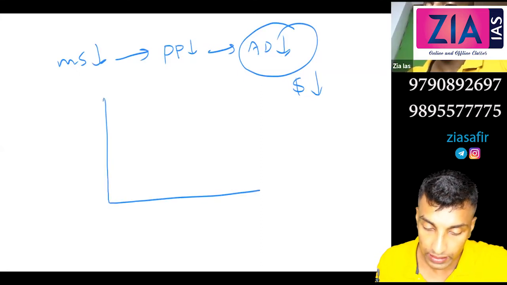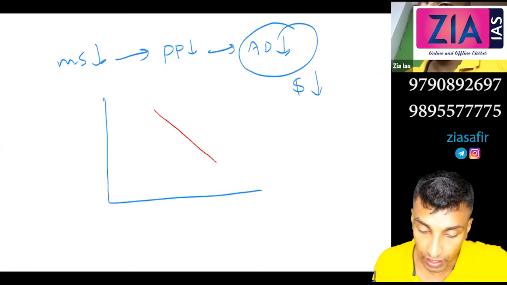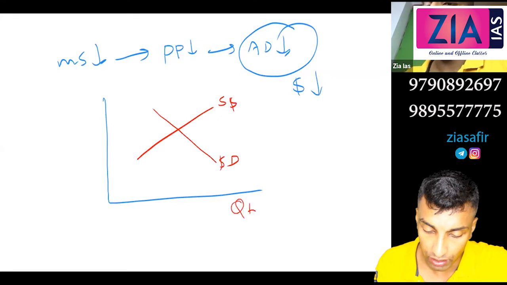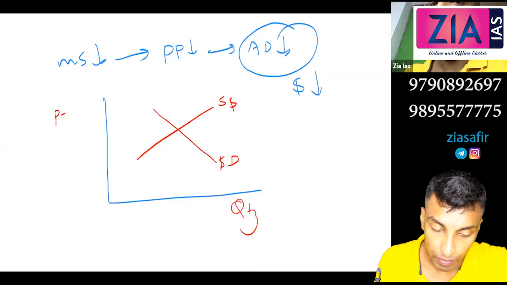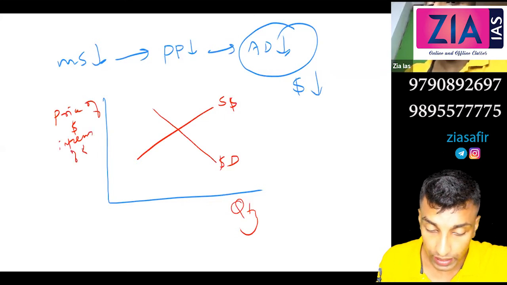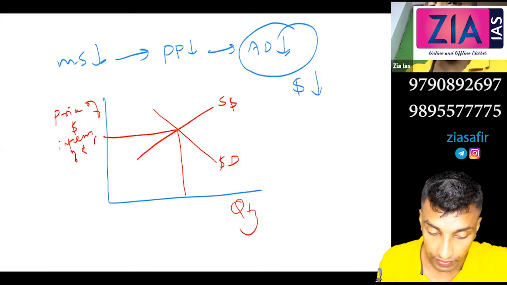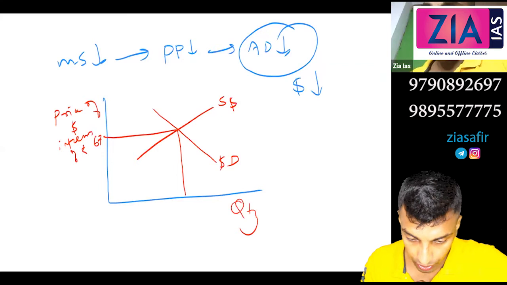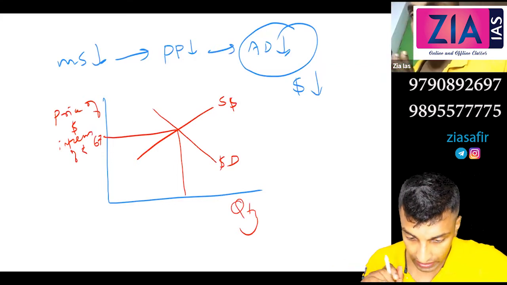You can see here, let's say this is the demand for dollar and this is the supply of dollar, this is the quantity of dollar, and this is the price of dollar in terms of rupee, let's say 67. Now imagine RBI increases all these rates, so money supply will come down.